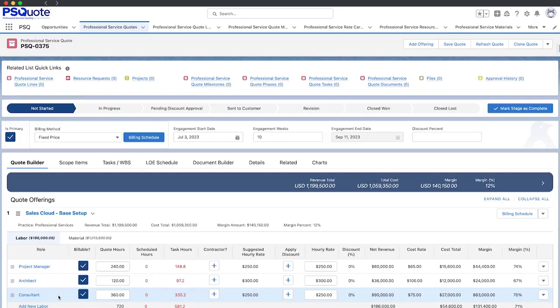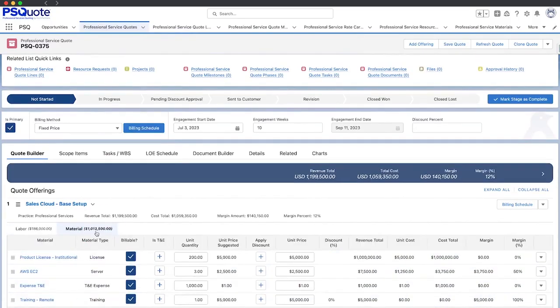One additional feature to note is that when an offering is selected, it also contains standard wording to use in a statement of work, such as scope, deliverables, and assumptions. When we added this offering, it also came with non-labor elements that are commonly sold with this kind of work. Here, we have a product, some servers, travel provisions, as well as a fixed fee item for training in this case. Depending on the client's needs, you can remove these or add different materials.